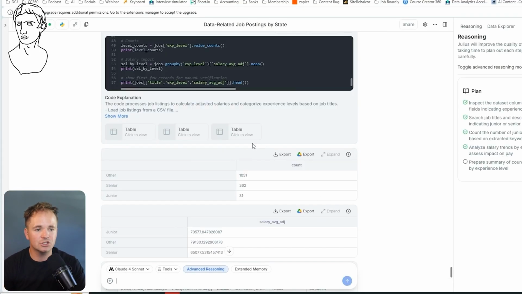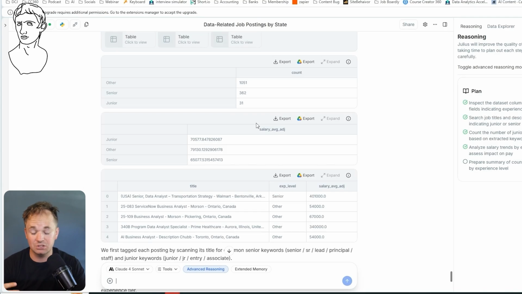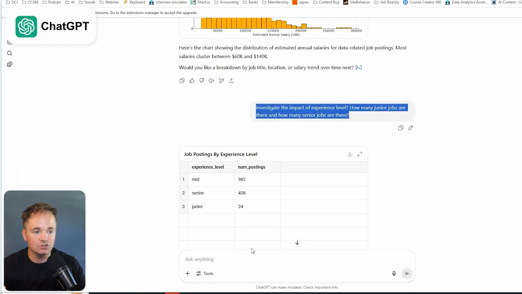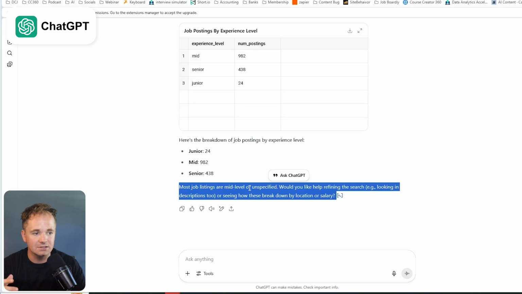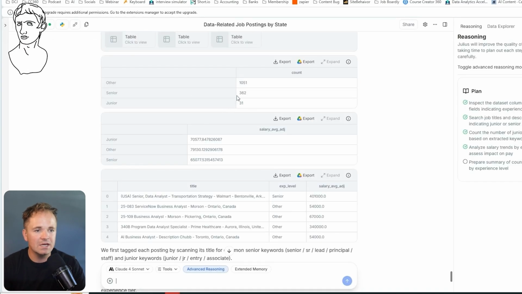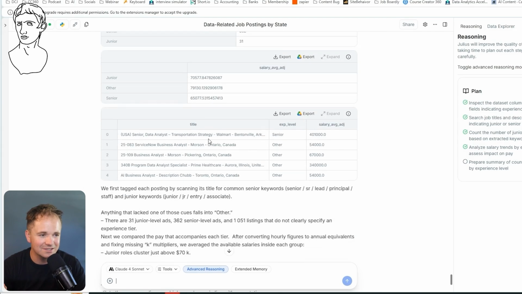All right, Julius finished running. It did quite a bit for us, which is one of the things I really like about Julius: it does more than you ask it to. You don't have to ask it 100 things to get 100 things done. It automatically does these types of things for you. So it looks like we have junior at 31, senior at 362, and other at 1051. We have the salaries broken down, which is really interesting, that senior is somehow lower than junior, which I didn't really expect. And then we have some of the titles right here.